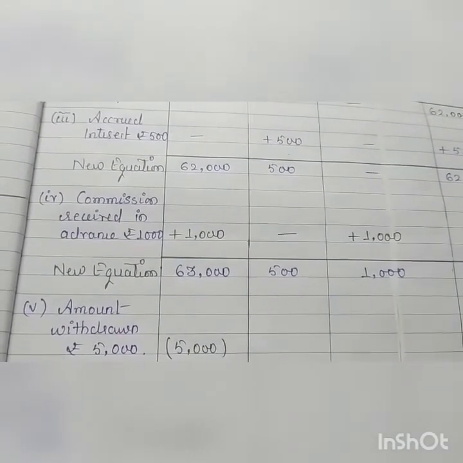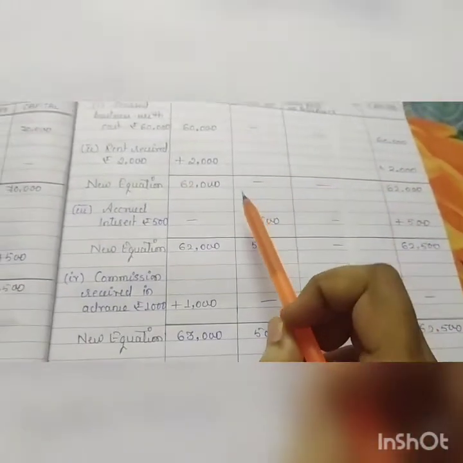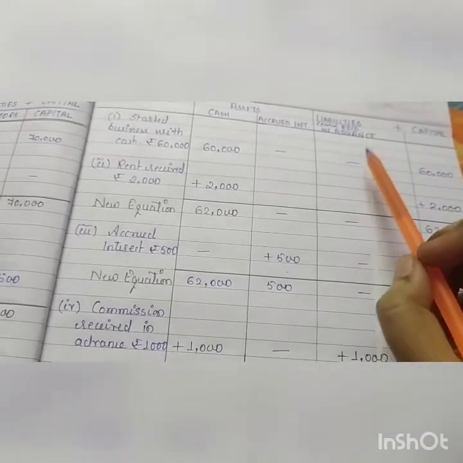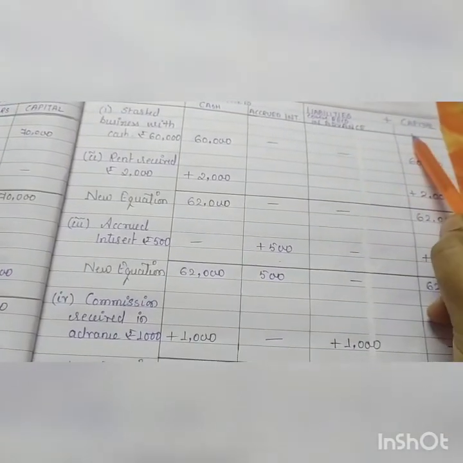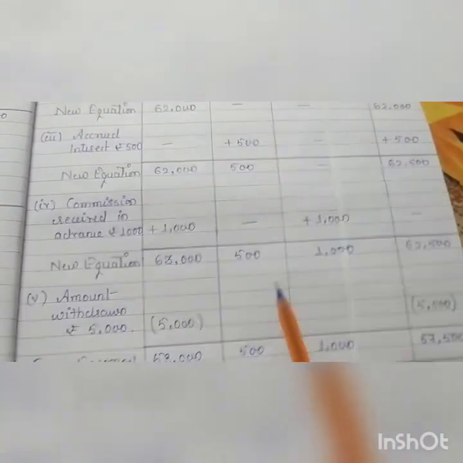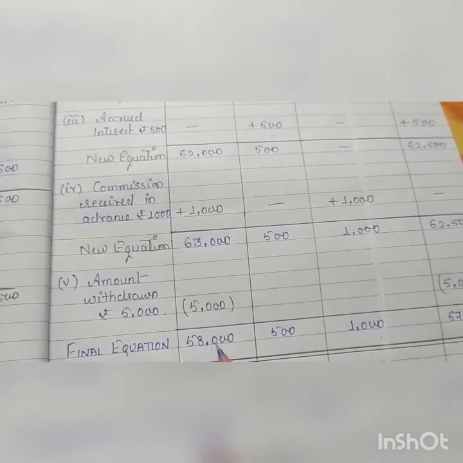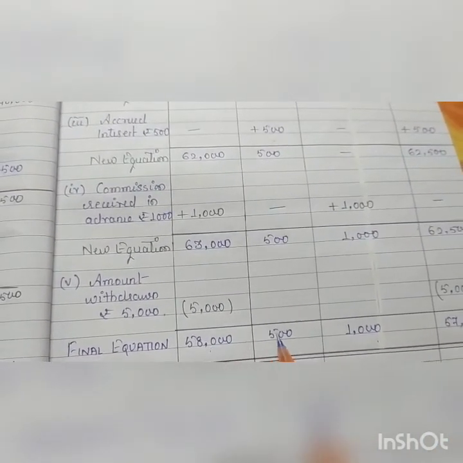Balance sheet, I think you all can prepare. Format is liabilities amount, assets amount. Under liabilities we have commission received in advance and capital. Balance you will write this one, the final equation balance. Okay, in the same manner we have two assets, cash and accrued interest.